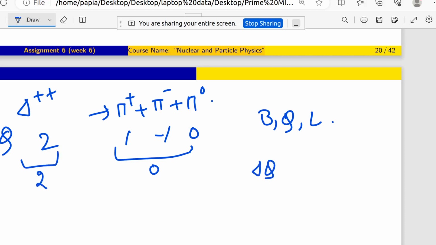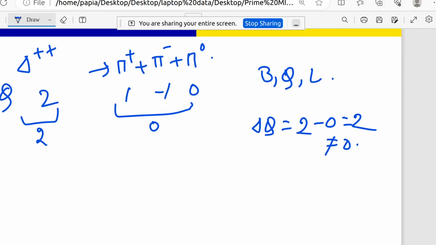That means delta Q will be 2 minus 0, which is 2, not equal to 0. As we have seen that Q is not conserved here, we don't need to check these two also, but for completeness I am telling these things also.